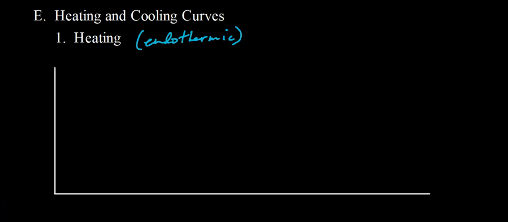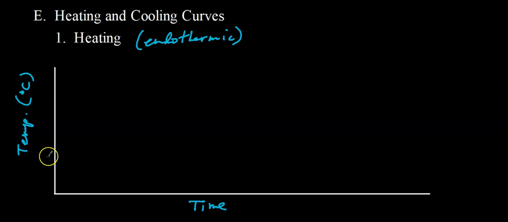All right, so let's look at some heating curves and cooling curves. A heating curve shows endothermic processes. It shows what happens to a substance if you add energy at a constant rate. So let's go ahead and set up our axes. On the y-axis is temperature, and we'll just put in degrees Celsius. And then on the x-axis, it's time. So again, we're going to show what happens to the temperature of a substance as you add energy at a constant rate.